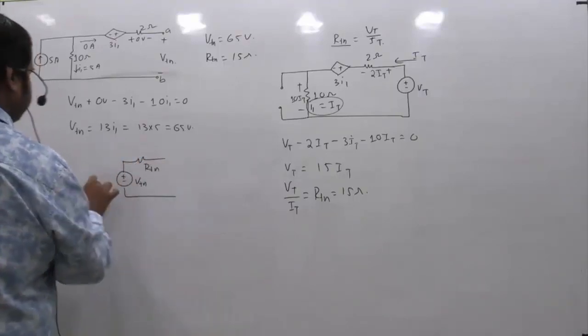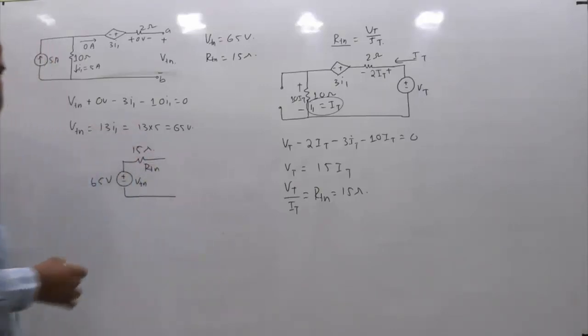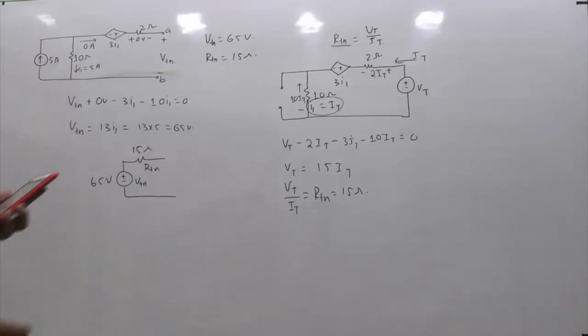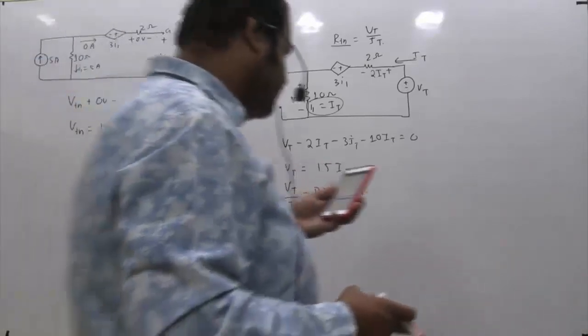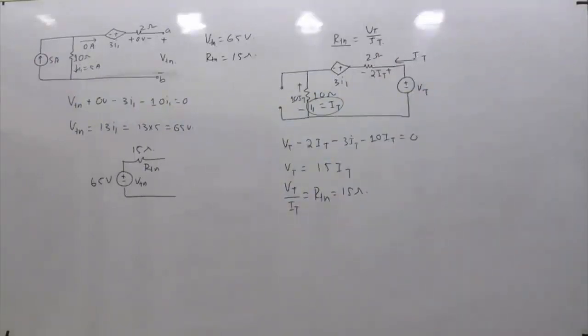This is the Thevenin equivalent circuit. So VTH is 65 volts, RTH is 15 ohms. So the Thevenin model will comprise a 65 volt voltage source in series with a resistance of 15 ohms. That is what is given in one of the options, and that's the right answer.